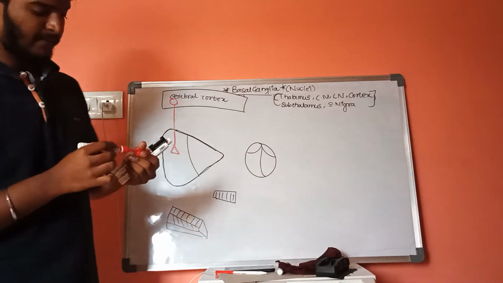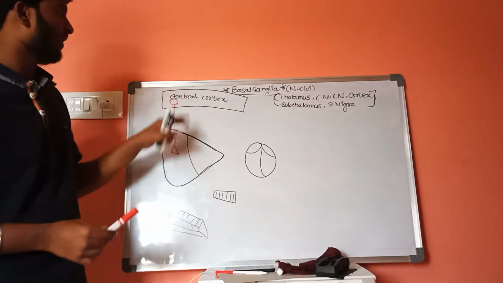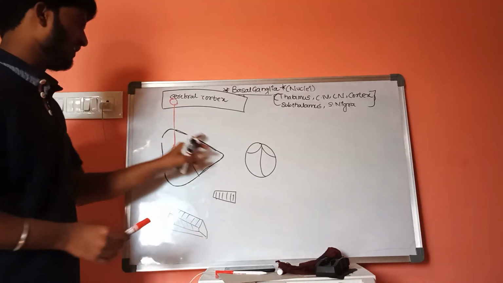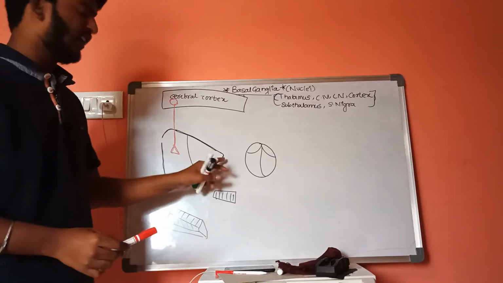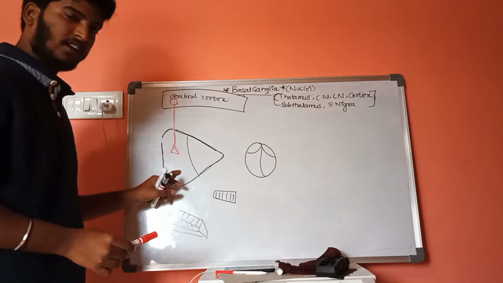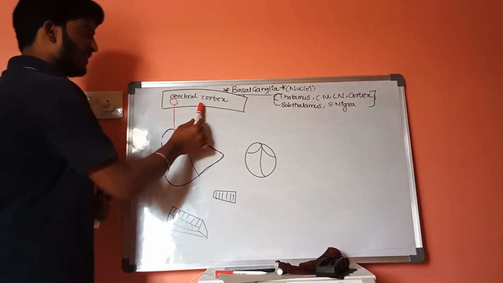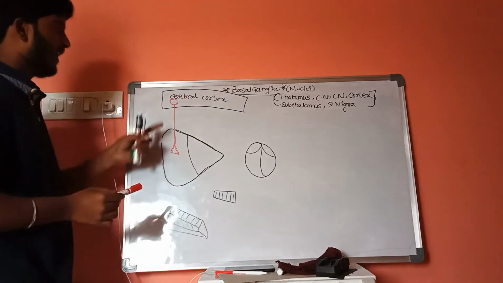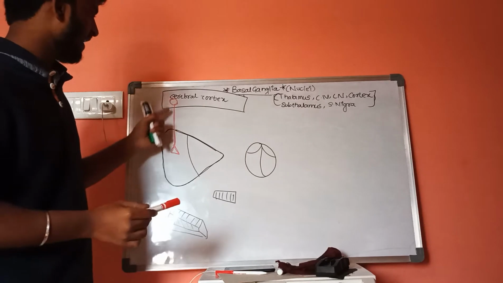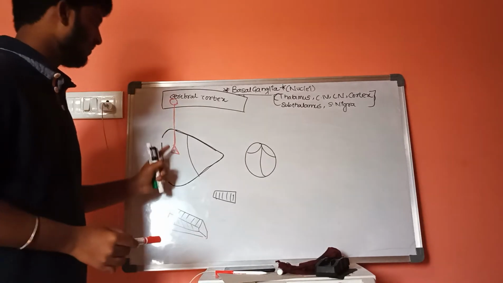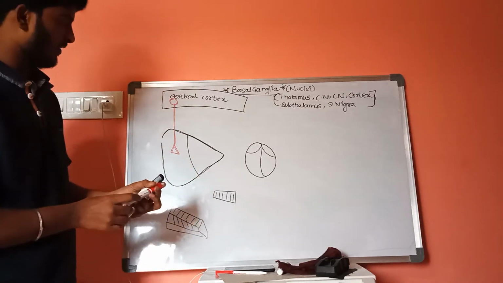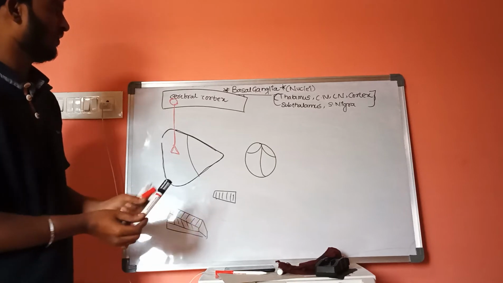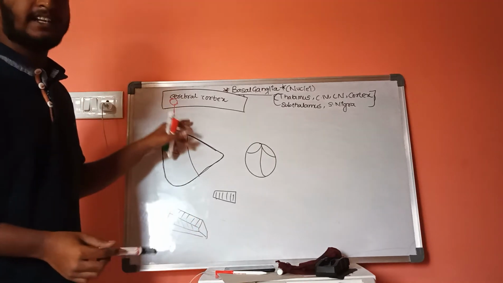This is the cortex and this is the lentiform nucleus, and the fiber which is arising from this cortex to the putamen is called corticostriatal fibers.